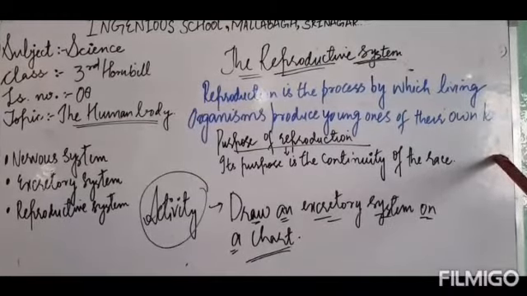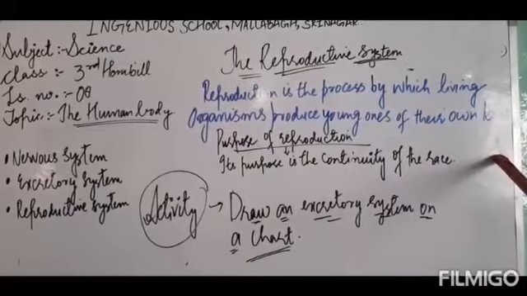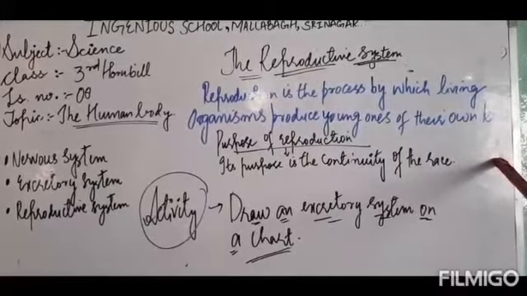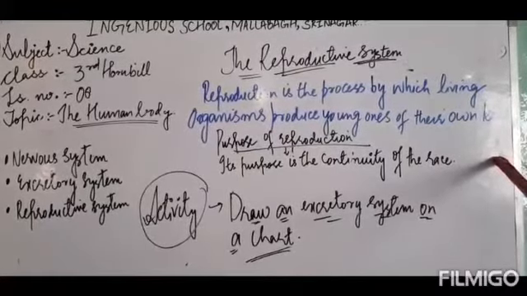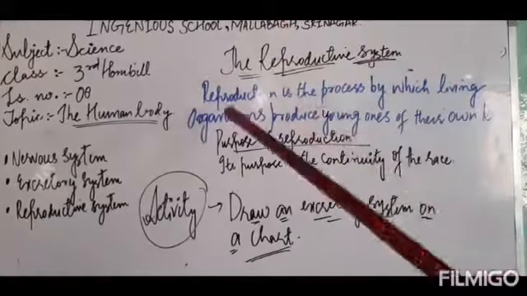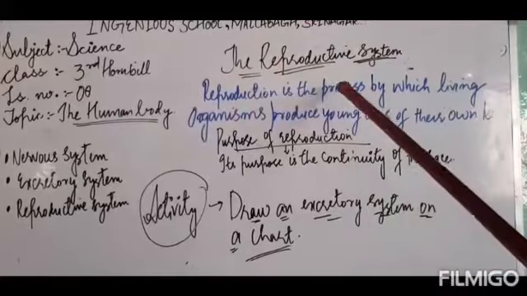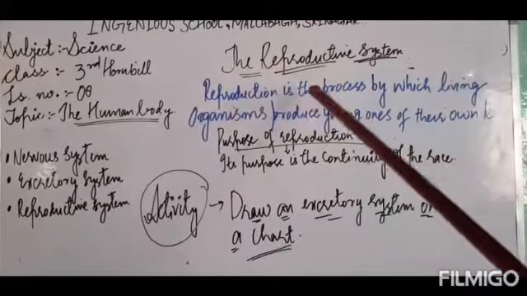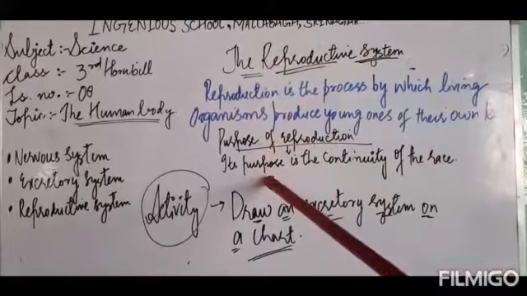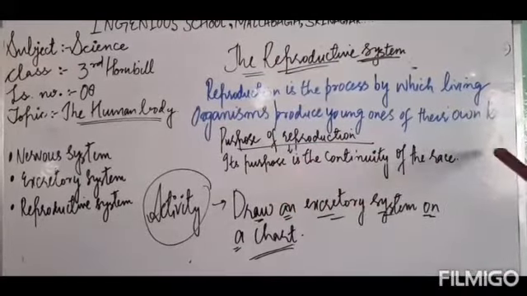Like a cat, it gives birth to kitten. It gives birth to someone of its own kind. Dog, it gives birth to puppy. Cow, it gives birth to calf. So, reproduction is the process by which living organisms produce young ones of their own kind. Now, what is the purpose of reproduction? Why reproduction? The purpose of reproduction is the continuity of the race.